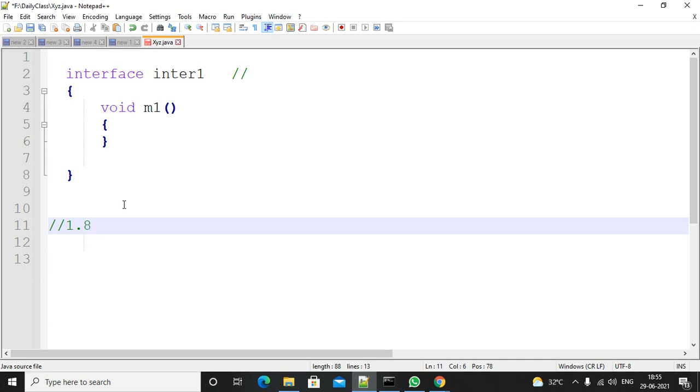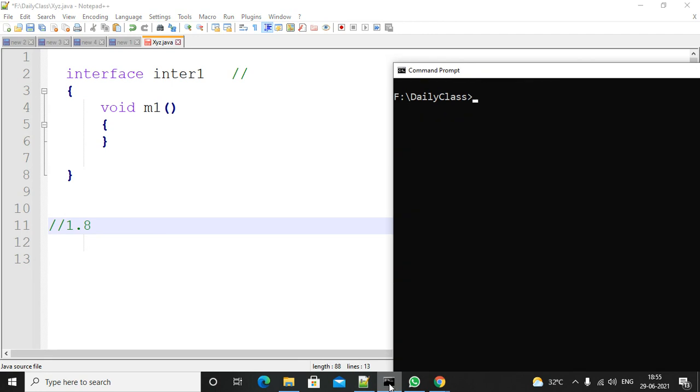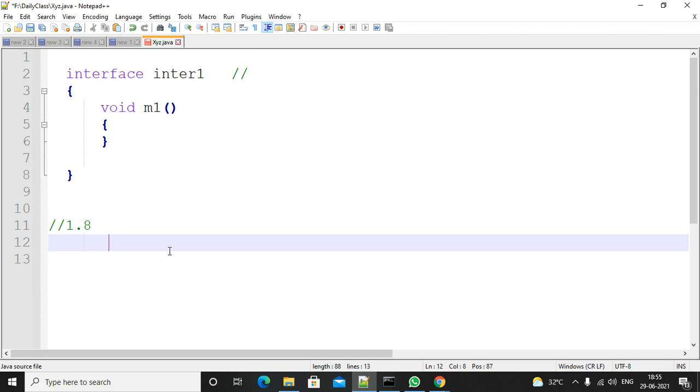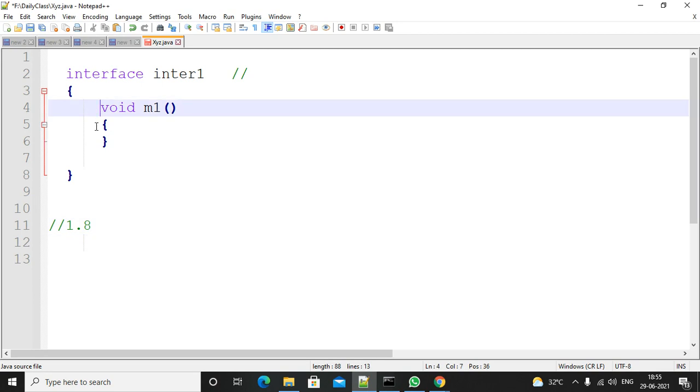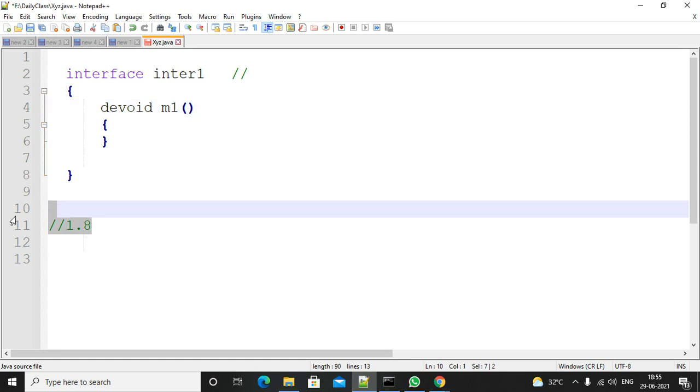From 1.8 onwards, the picture will change. Now which version of Java am I using? I am using version 16. I will check whether it works or not. Actually you can write default methods and static methods. But here this is not a default method. For a default method you must use the keyword default here, in the case of interfaces only, not classes. I hope you are getting the point.